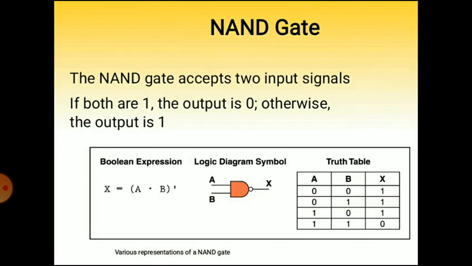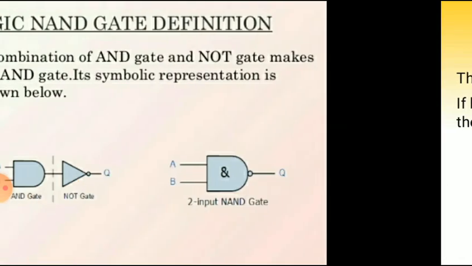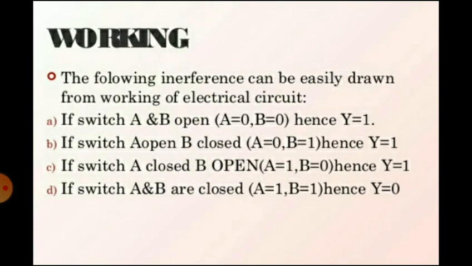When input A is 1 and input B is 1, then the output is 0. All other inputs give an output of 1. So you can see the working of the NAND gate.